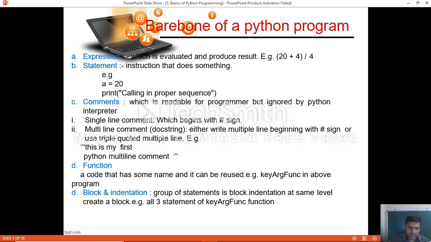Now, we'll see the function. A code that has some name and can be reused, that is what we call a function. For example, the function which we created, the key arg function in the above program which I have taken as an example. Then block and indentation: a group of statements is called a block. Indentation at the same level creates a block. So all three statements of the key arg function which we made become the indentation in the Python program.